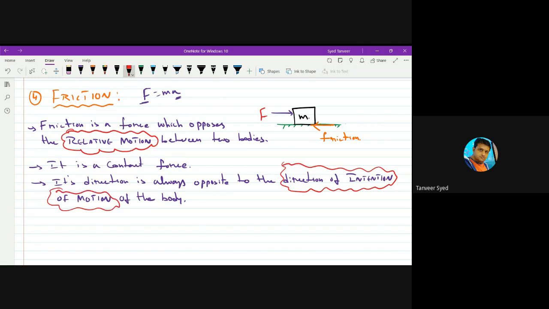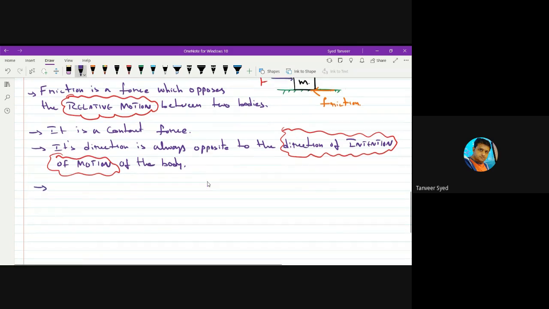Don't remember the direction of friction like always opposite to the motion of body. Not always. It is always opposite to the direction of intention of motion of the body. Then practically the magnitude of friction is found to be directly proportional to normal reaction. Friction is directly proportional to normal reaction.